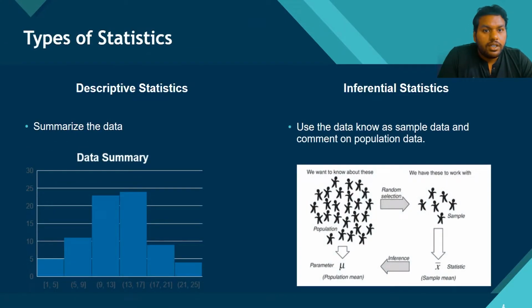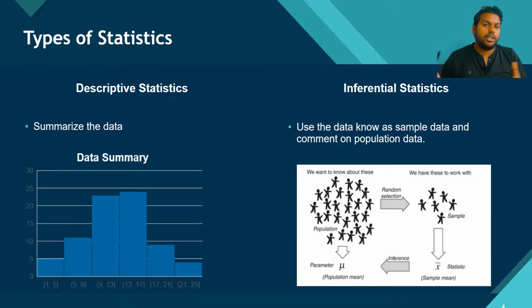Okay. Moving forward, what are the types of statistics necessary to know? Statistics is divided into two categories: descriptive statistics and inferential statistics. What is descriptive statistics? It's summarizing the data.